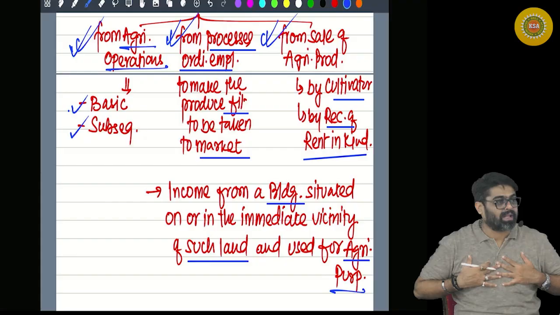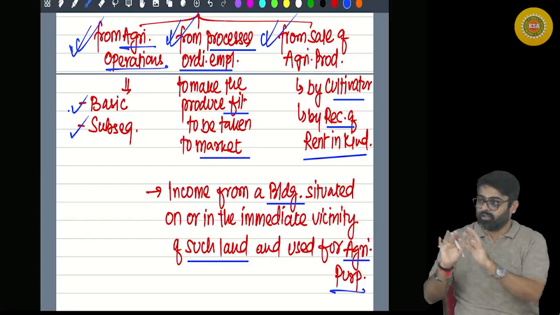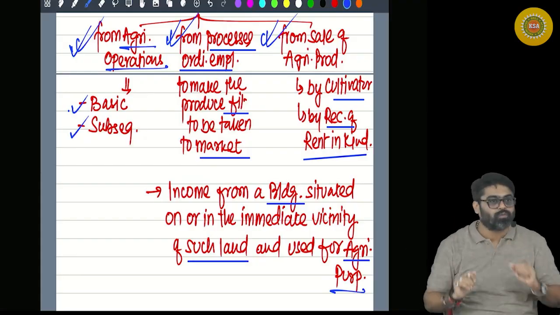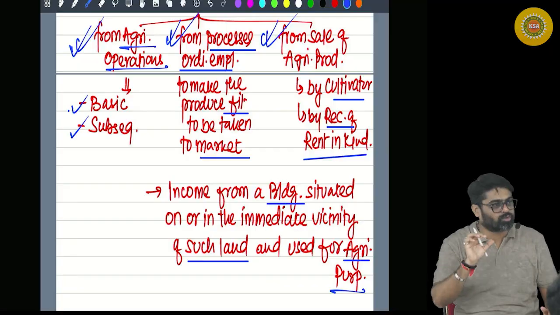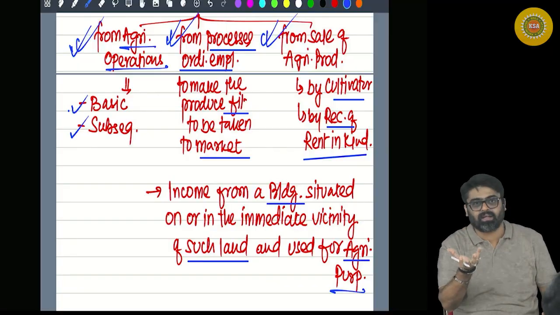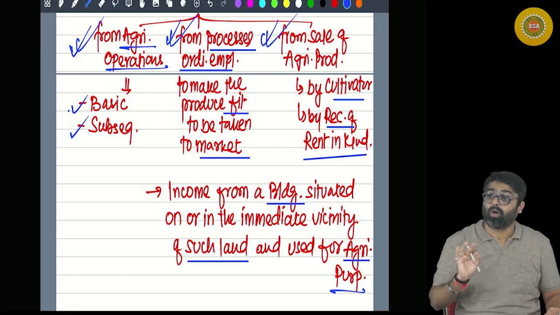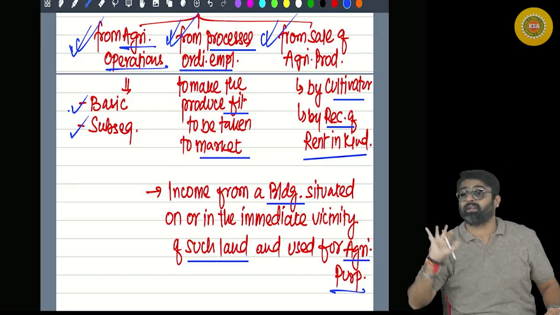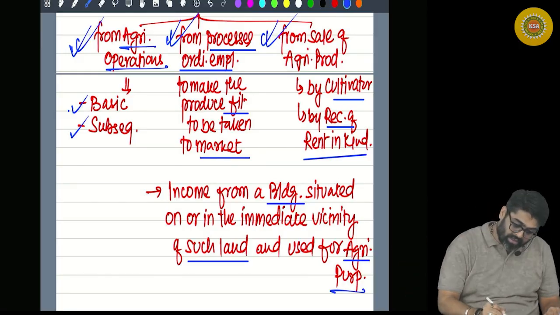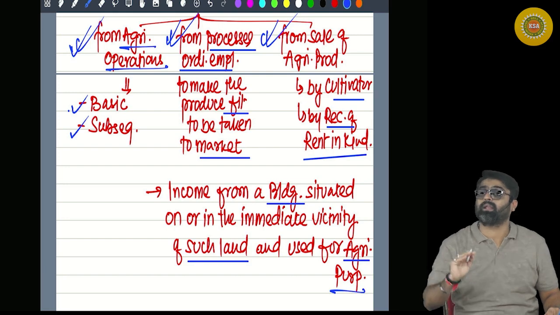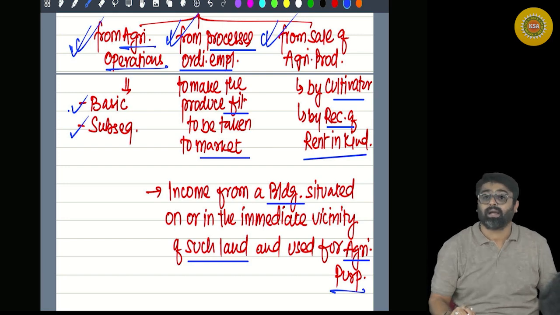Sometimes I stay at my farm in this building to take care of my farm produce. So that building is used for the purpose of agriculture, but that building should be situated on my land or in the immediate vicinity of that land. So whatever income from that building is there will also be treated as agricultural income.